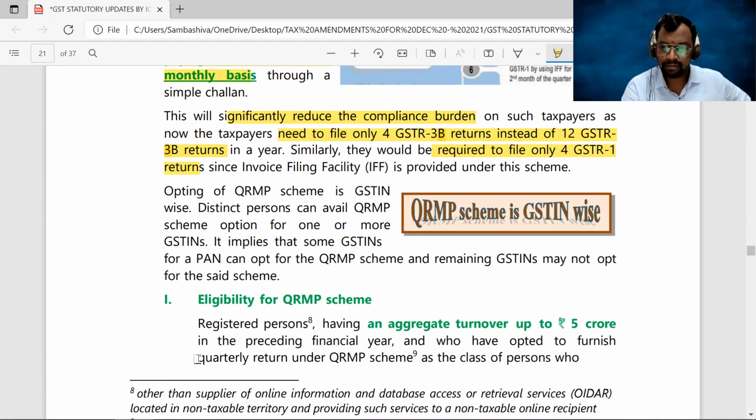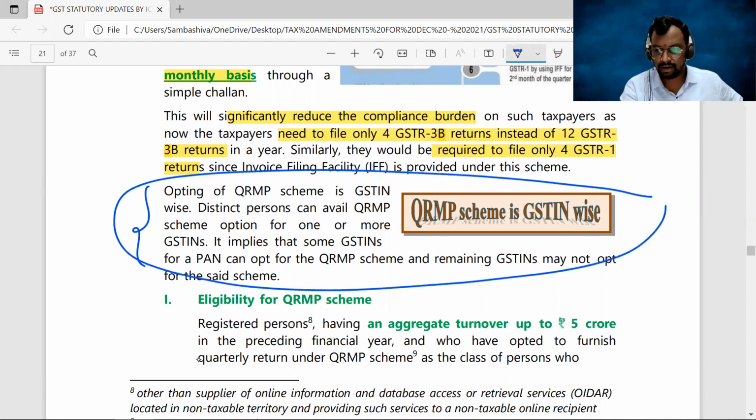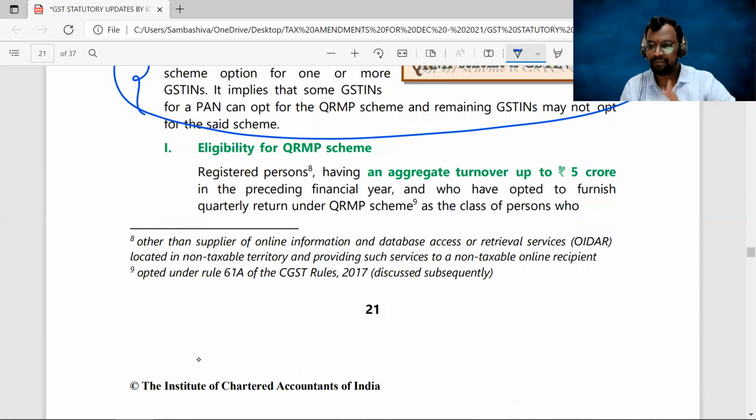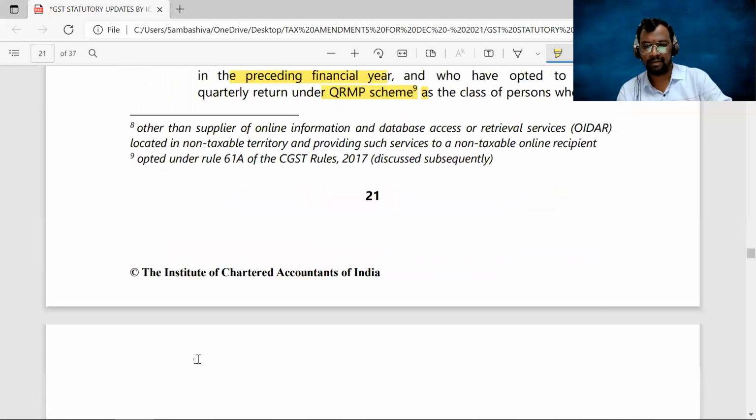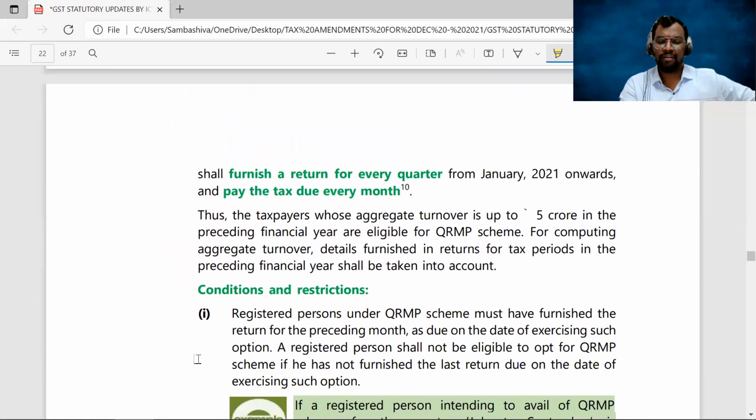This provision, I'll explain later after 10 minutes. Now, before that, going to the QRMP scheme eligibility, we have discussed an aggregate turnover up to 5 crores during the preceding financial year. Right, sir? Now they can opt for the QRMP scheme. Next. So they can furnish a return for every quarter from January 21 onwards, and they have to pay the tax every month.